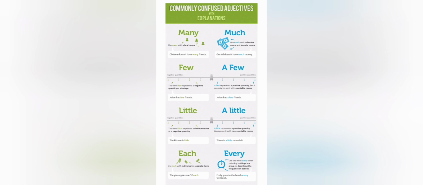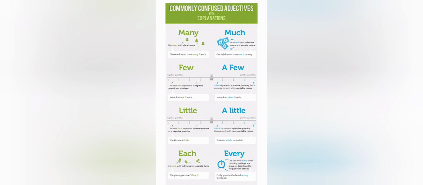Similarly, see next is few and a few. Few means not many, or we can say almost none. For example, few people turned up at the function, that means very few people. And next is a few, that means not many but some of them. For example, a few people did show up at the party, that means some people were there at the party.